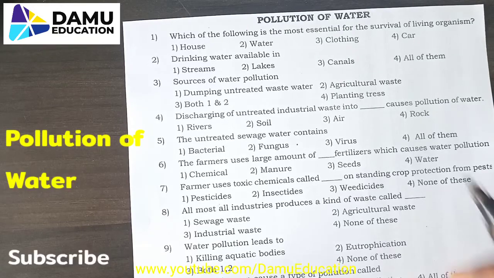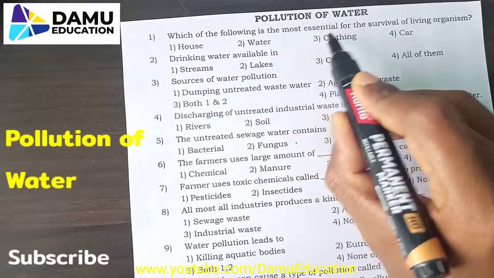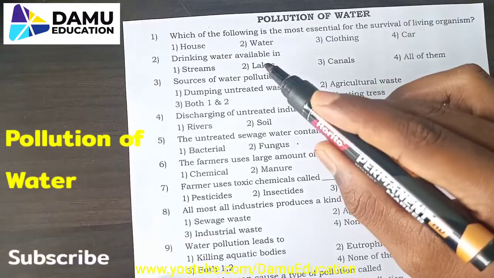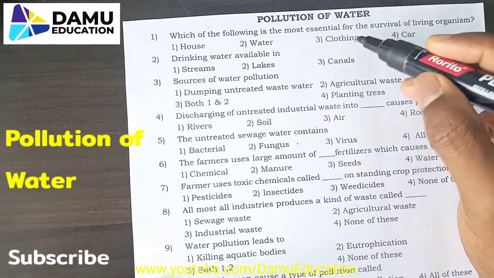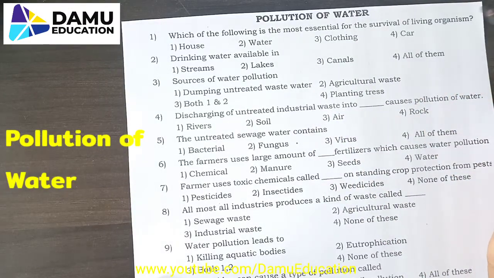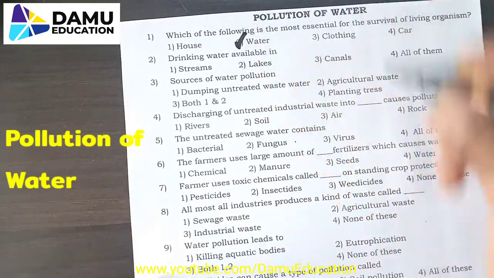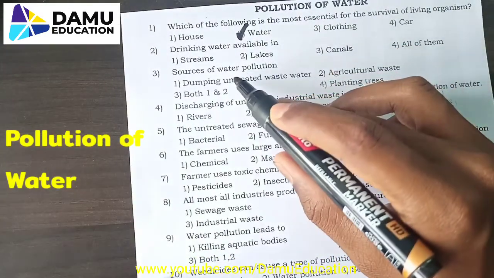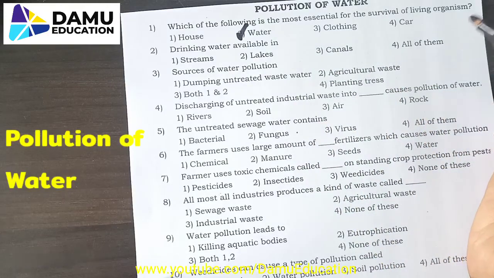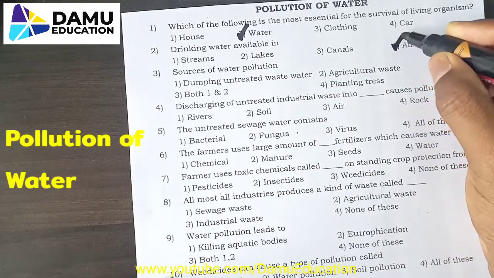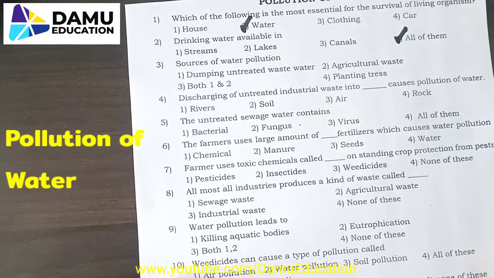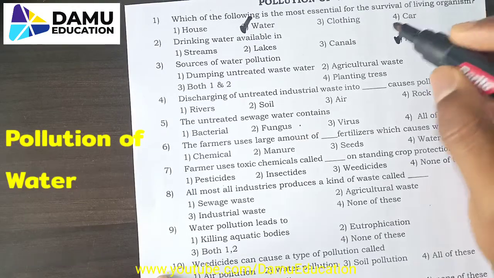So what is the first question? Which of the following is the most essential for the survival of living organisms? House, water, clothing, car. The most essential is water, that is option 2. Next one, drinking water is available in streams, lakes, canals. So drinking water will be available in these three types of sources.